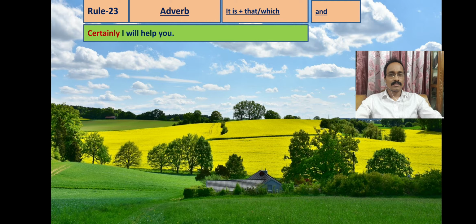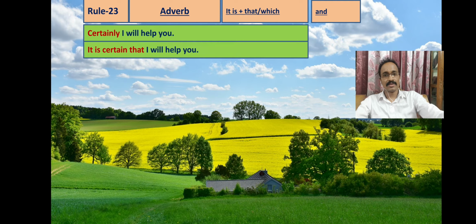See the sentence, certainly I will help you. Here you see the sentence starts with one adverb, that is certainly. Now how to make it a complex sentence? We will start with it is, then we will use certain. It is certain that I will help you. This is complex.